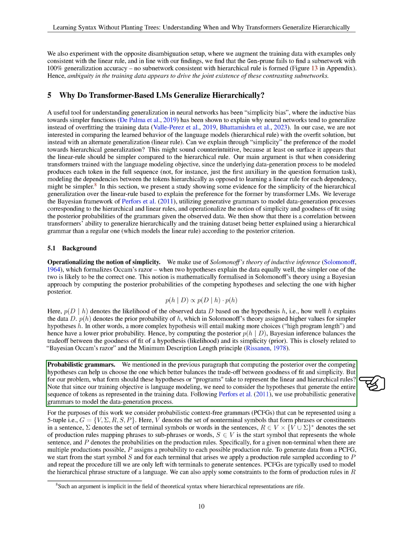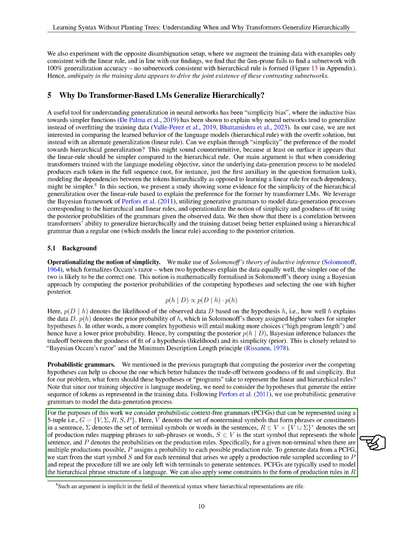To represent the linear and hierarchical rules in our problem, we employ probabilistic generative grammars. Specifically, we use probabilistic context-free grammars, PCFGs, to model the data generation process, considering the entire sequence of tokens in the training data.